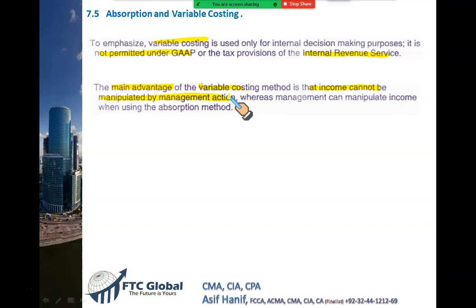What does it mean? It doesn't make sense. How can management manipulate financial statements in absorption costing? We just learned a little while ago that under absorption costing, direct material, direct labor, variable overhead and fixed overhead become part of product. And in variable costing, we have direct material, direct labor, and only variable overheads.